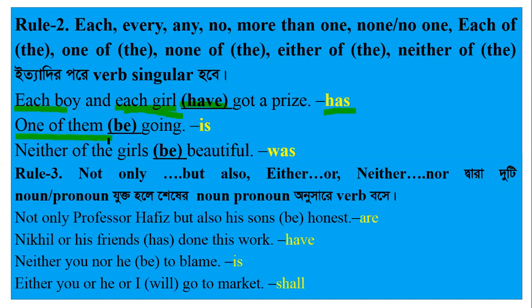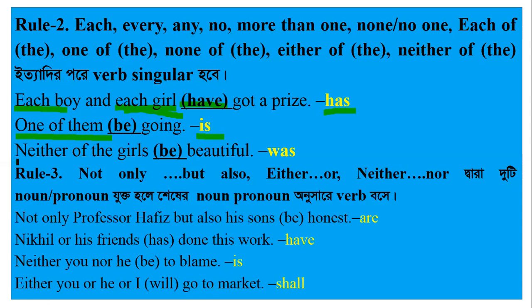One of them, এই সেন্টেন্সটিতে আমরা দেখতে পাই one of them তাদের মধ্যে একজন। একজন কি বোঝানো হয়েছে? So obviously the verb would be singular. Be verb means am, is, are. Here is is the singular form of verb. That is the correct answer.